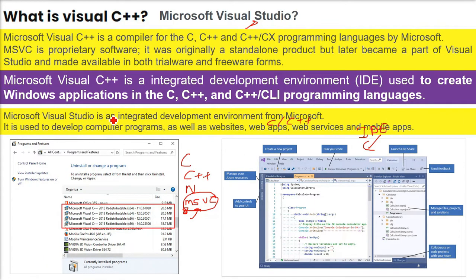So Microsoft Visual Studio is an IDE, integrated development environment, from Microsoft. It is used to develop various programs. You can also make websites. We can use it for web apps, mobile apps, web services. So there are so many options you can do here.